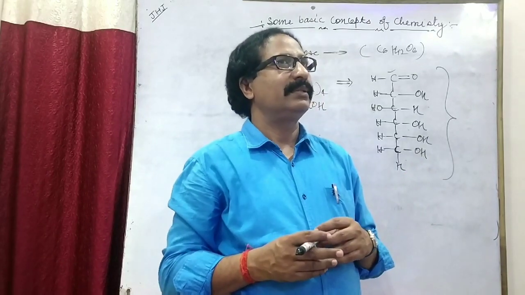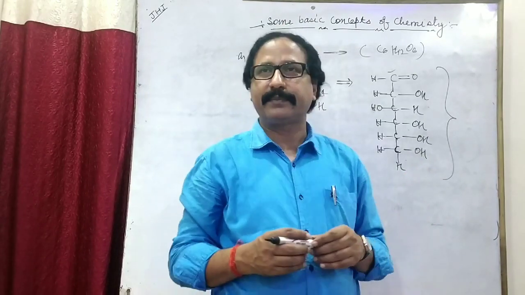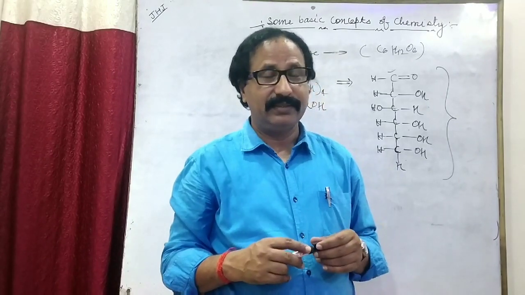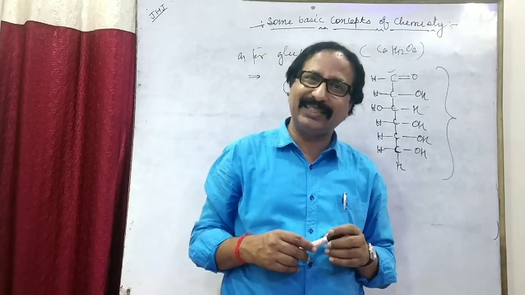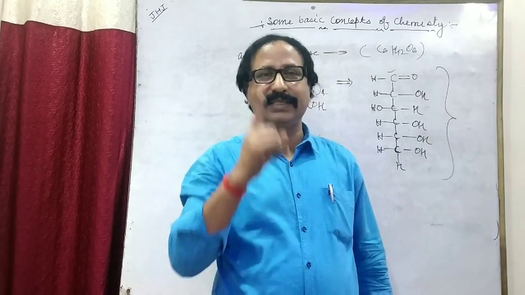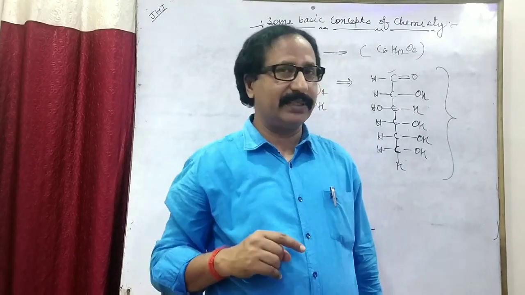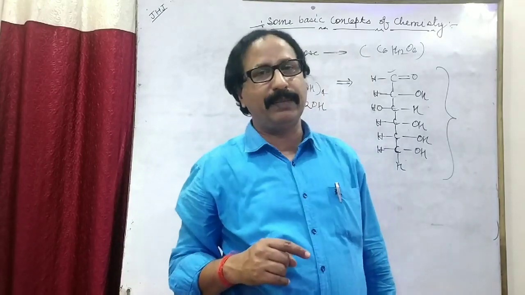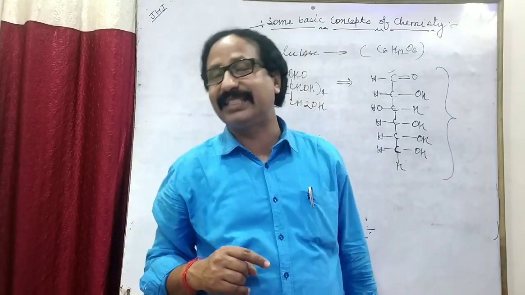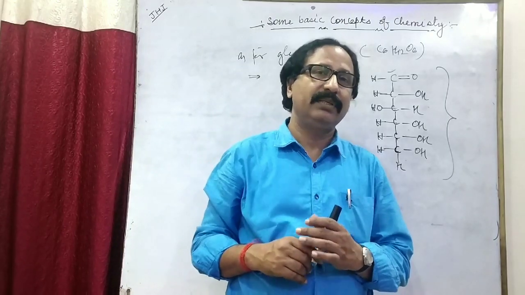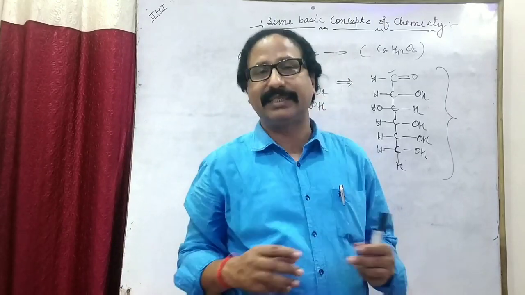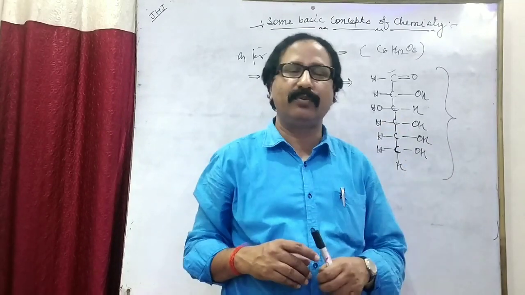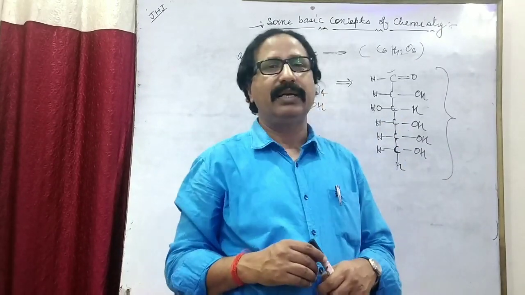It means in this lecture I have explained the laws of chemical combination: first, law of mass conservation; second, law of definite proportion; third, law of multiple proportion; fourth, law of reciprocal proportion; and fifth, Gay-Lussac's gaseous law; and finally molecular formula, empirical formula, and